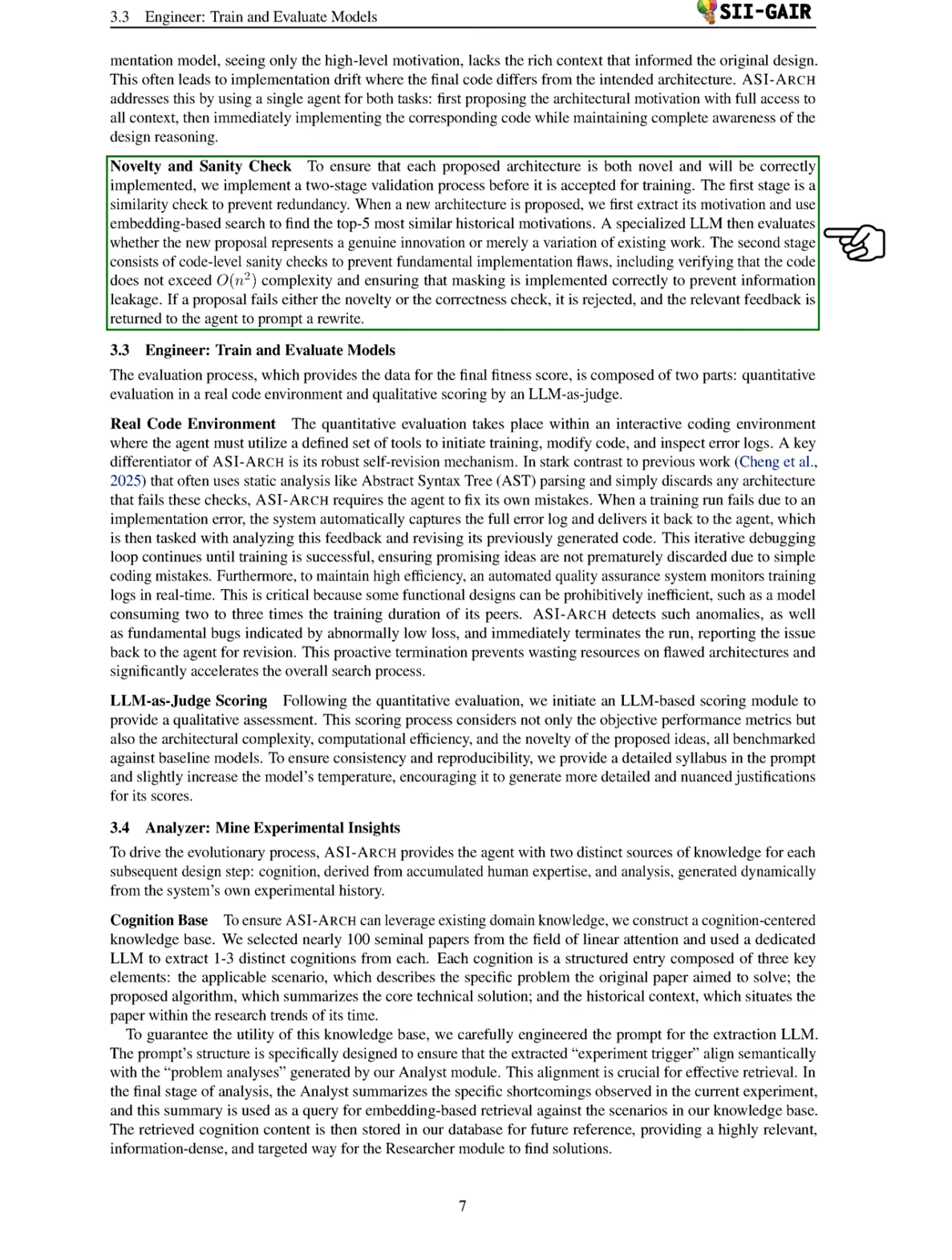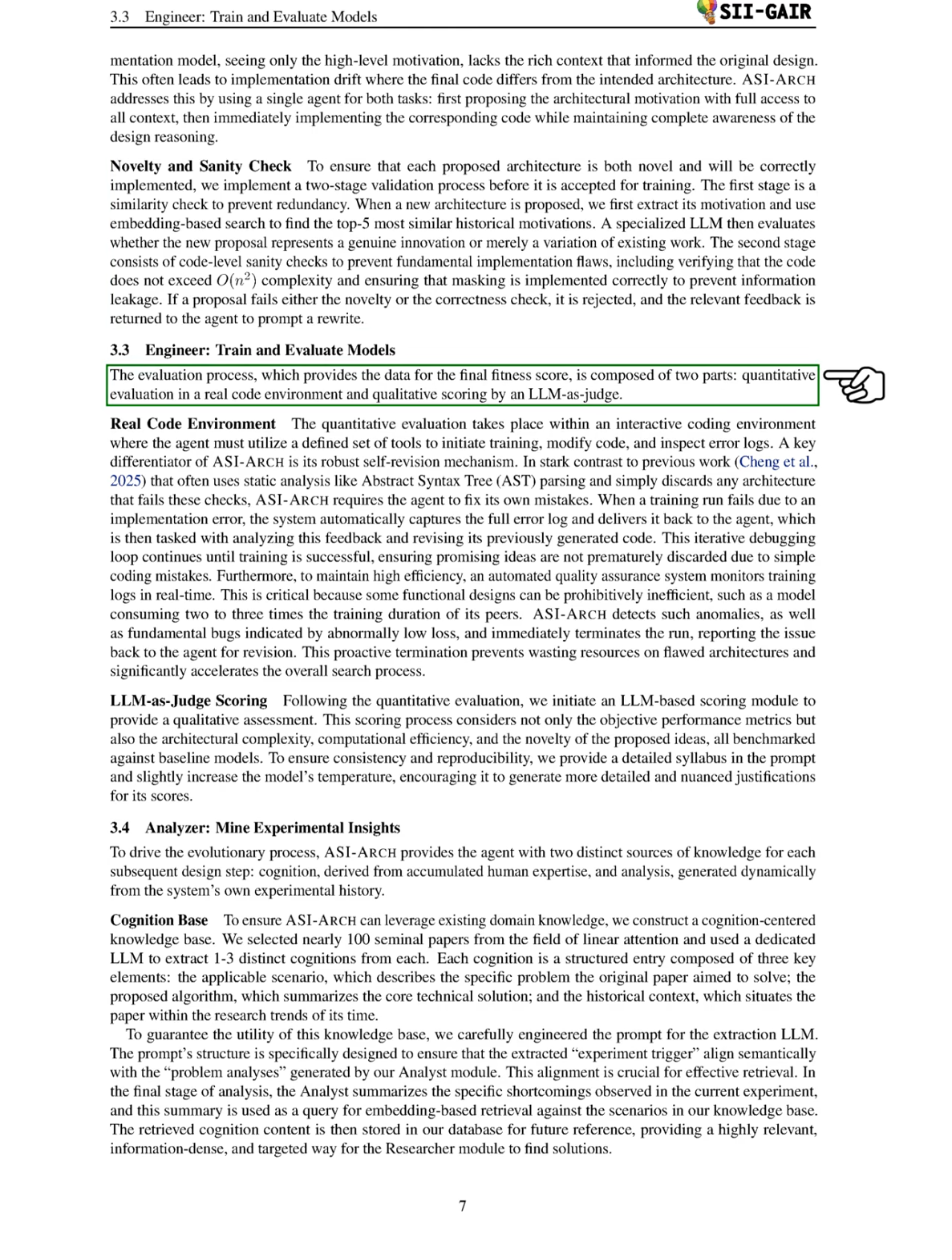The second stage involves code-level sanity checks to prevent implementation flaws, such as ensuring the code does not exceed quadratic complexity and that masking is correctly implemented to avoid information leakage. If a proposal fails either check, it is rejected, and feedback is provided to prompt a rewrite.